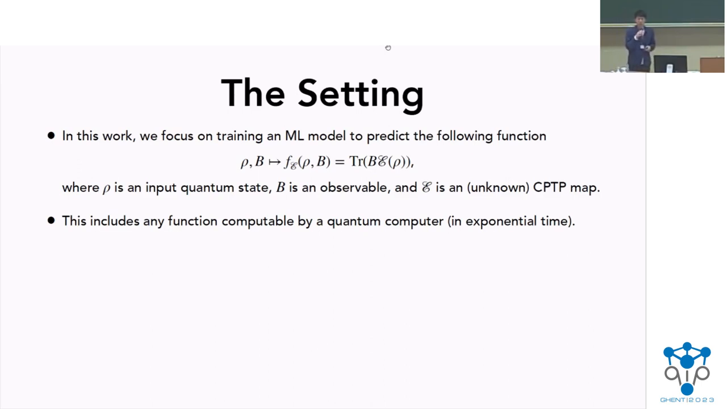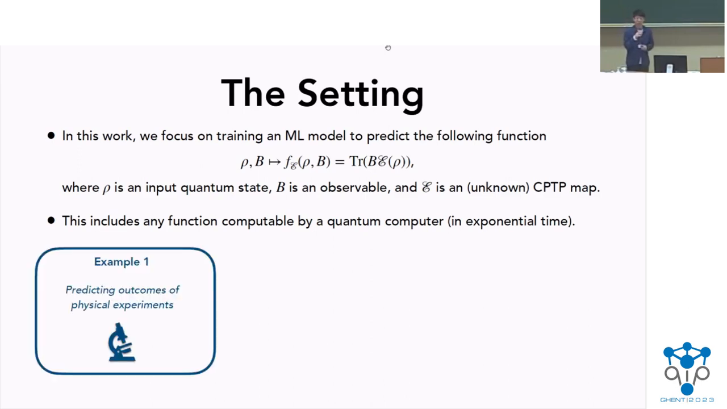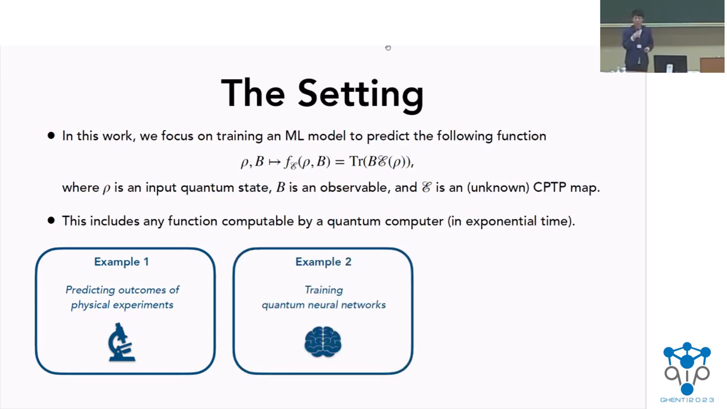So these kinds of problems arise in many different examples. For example, people have been thinking about training machine learning models to predict outcomes of physical experiments, say in chemical experiments or other types of material science experiments. In those cases, you can think of this unknown CPTP map as the physical or the chemical process that's happening in the lab. The second example arises in quantum machine learning, where people try to train quantum neural networks. This is actually the same question as this, where we're focusing on a CPTP map E that's given by some ansatz for a parameterized quantum circuit.